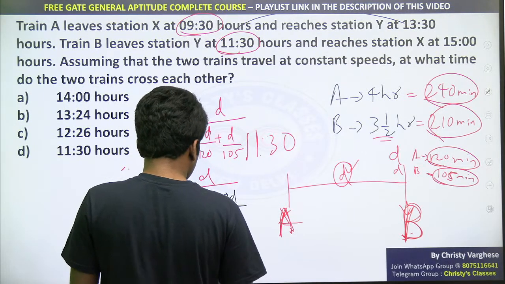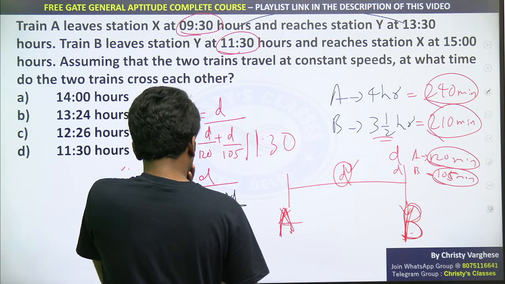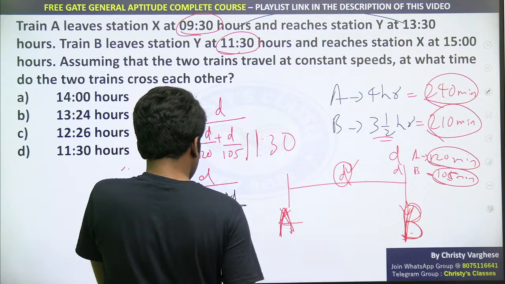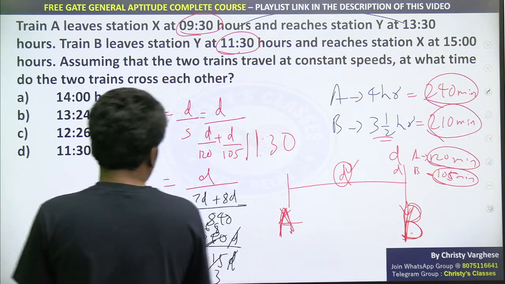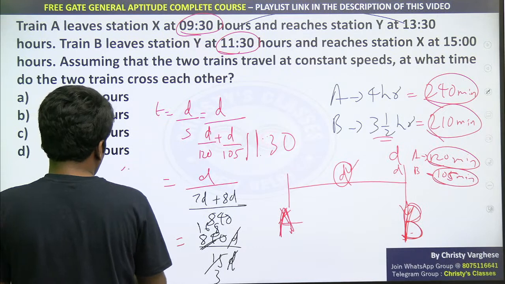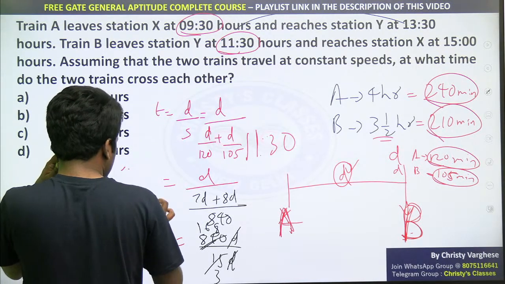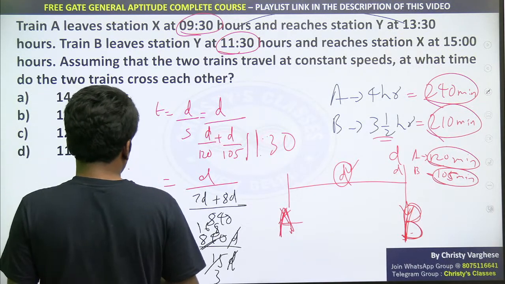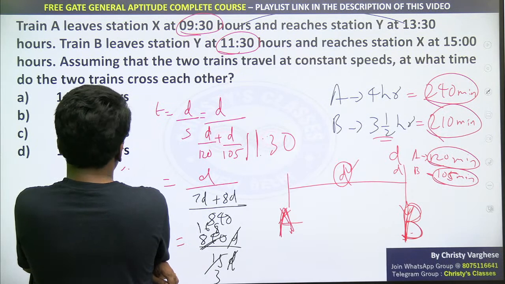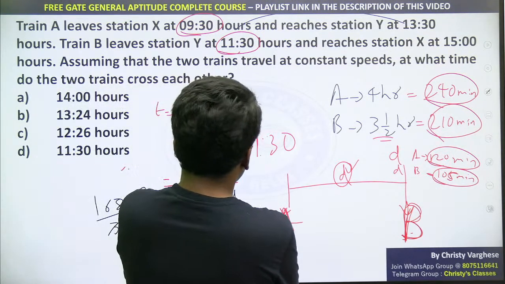3 times 5, and this will be 168 by 3 minutes. 168 by 3 minutes, you convert it into hours. Sorry, is this in hours or minutes?